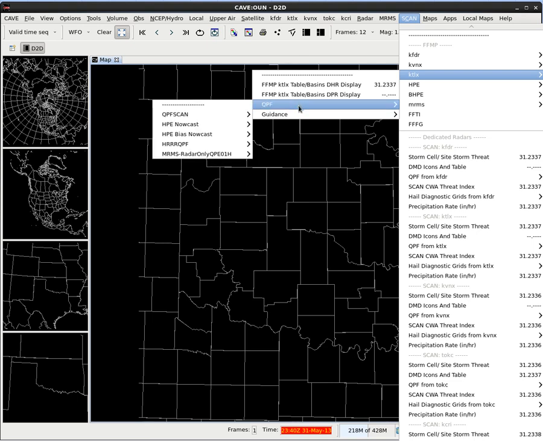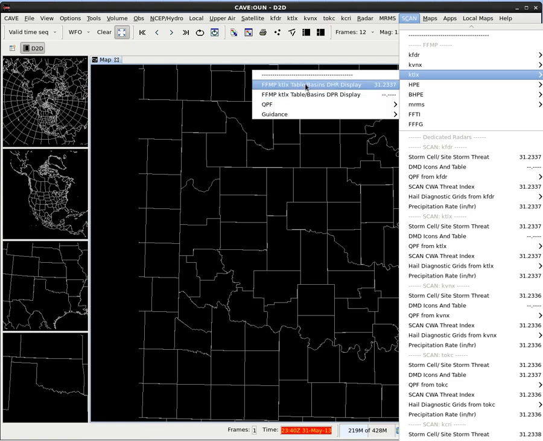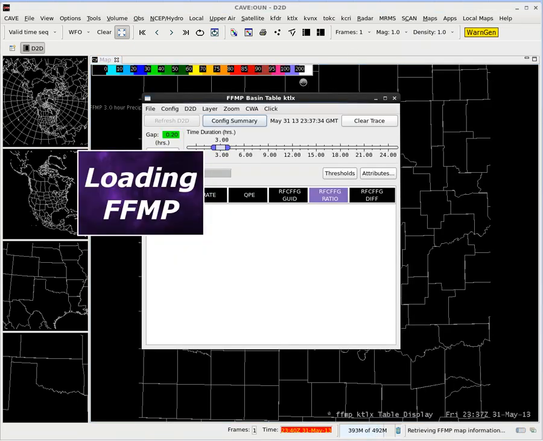But it's just one of the things to point out here. We also have QPF, which is quantitative precipitation forecast, and that's really difficult to do, and a lot of those are not very accurate, so we're not going to go over that here, but I'll just point it out while we're here. But let's go ahead and load the KTLX DHR basin table.